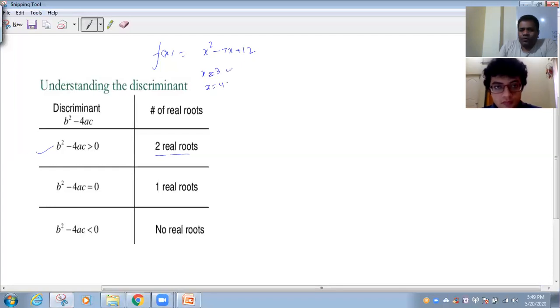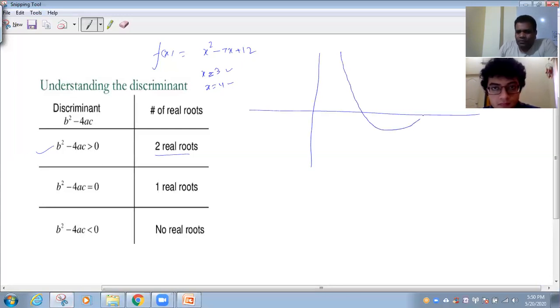It means these are the roots. How do we see it graphically? First of all, the parabola is going up because here 1 is a positive number. So happy smile. And these places are going to be x equal to 3 and x equal to 4.